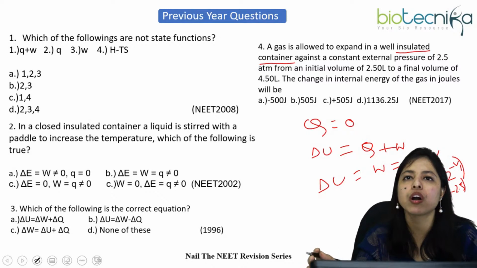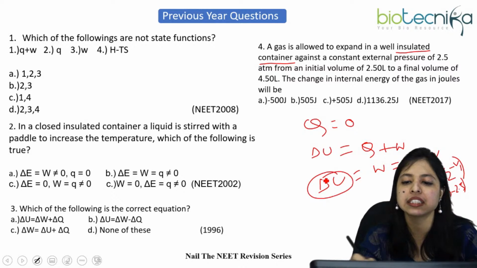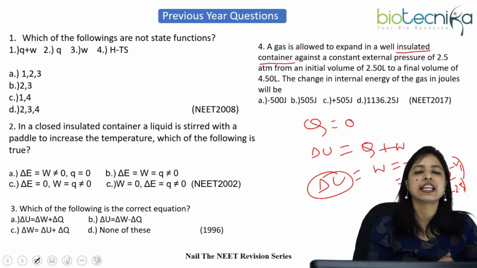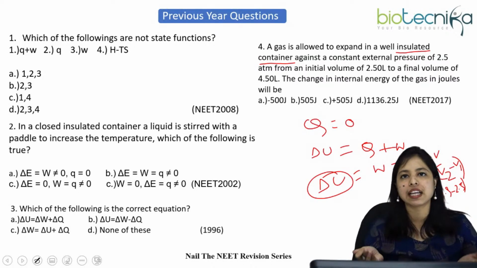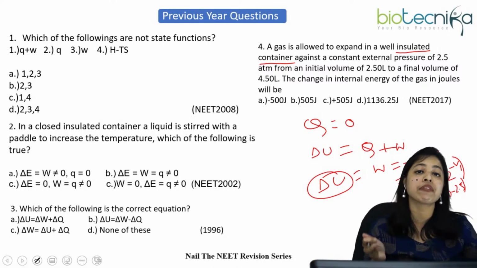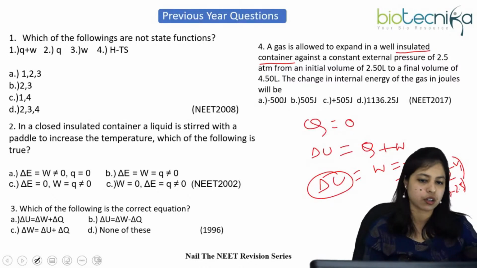So you will have the work done then. And if you have the work done, easily that can equal delta U, right? Internal energy, that will be equal. So don't forget to use the sign convention also. If you just miss the sign, then whatever you have got, even if the magnitude is correct, it will not be correct, because only if you have the sign convention clear, then that option will be the correct one. Okay.